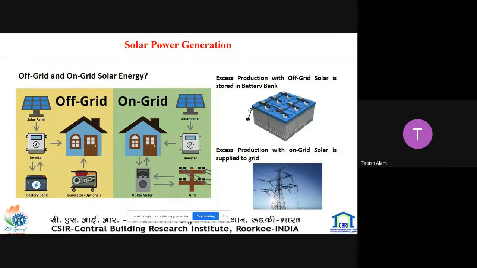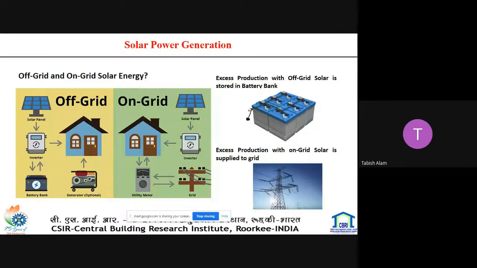There is an inverter, which converts the DC current into AC current, and we can utilize it. Excess energy produced by the solar panel can be transferred to the grid using the net meter. The net meter is the meter which calculates the units of electricity that have been supplied to the grid, or whatever units we have received.